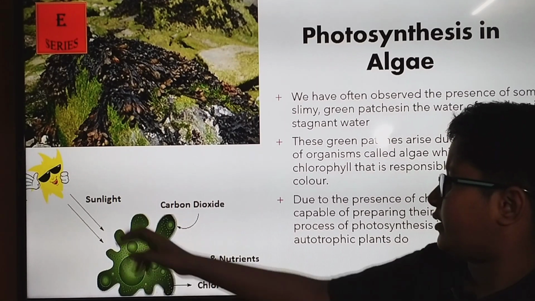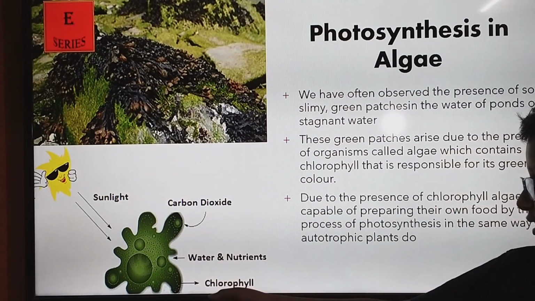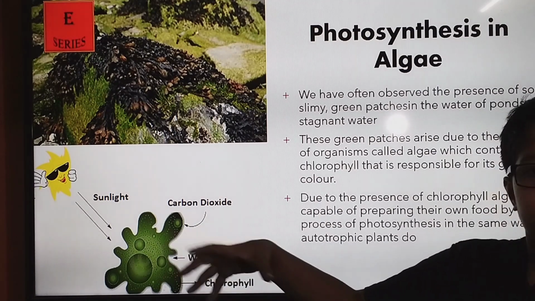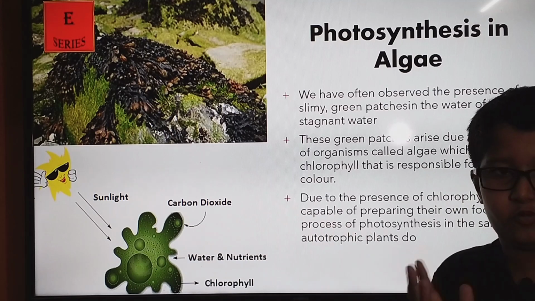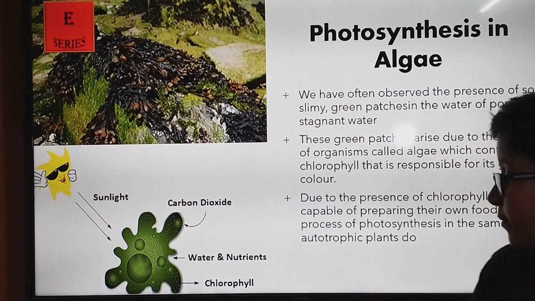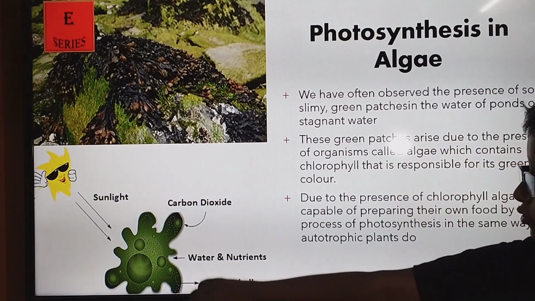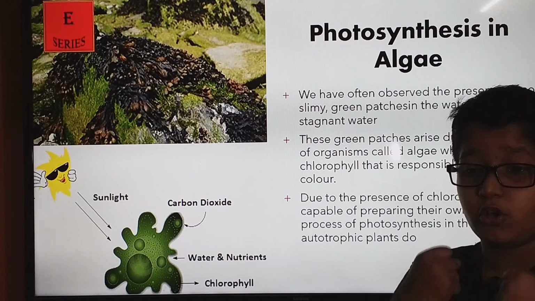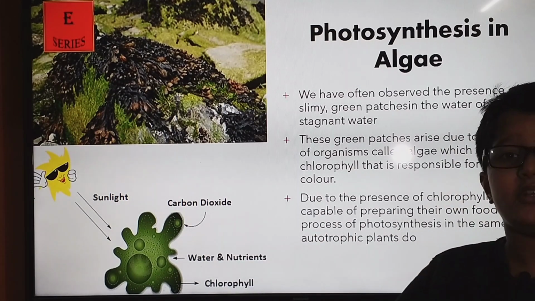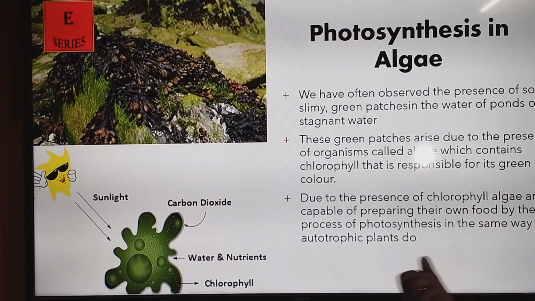The same process: the sun buddy is ready to give us light. It gives light to the algae, and water and nutrition are taken from the surface. It finds water and nutrition and grabs it, like protozoa, and takes it inside its body. Chlorophyll is present and carbon dioxide is taken from the air. So it does its photosynthesis and creates its food for survival and growth, the same way autotrophic plants do.